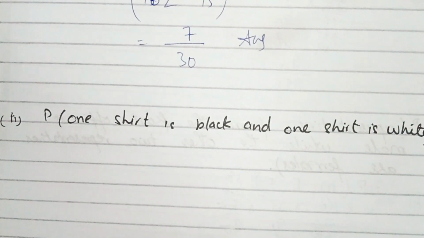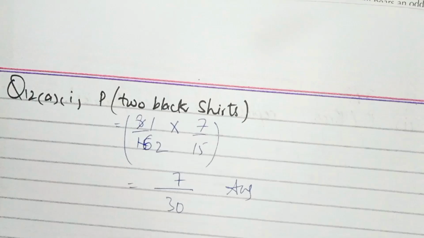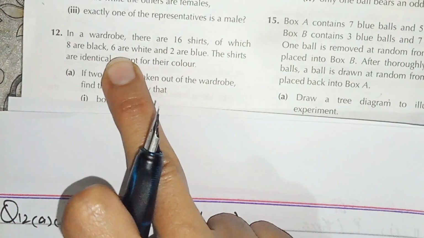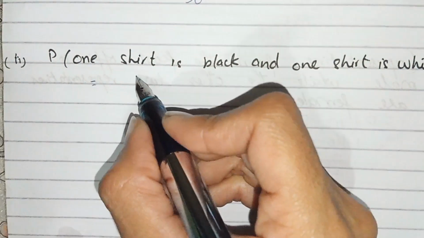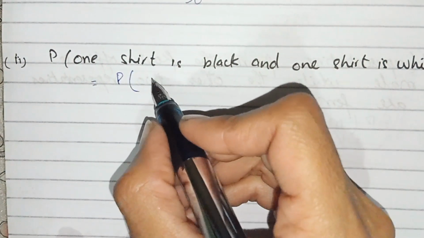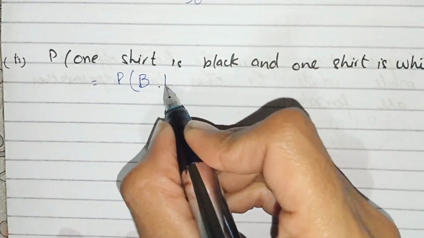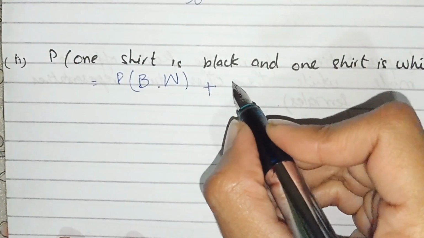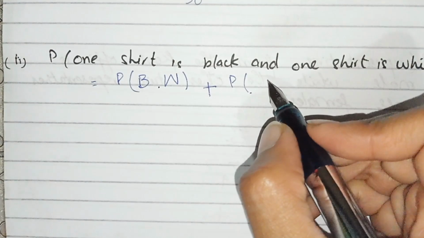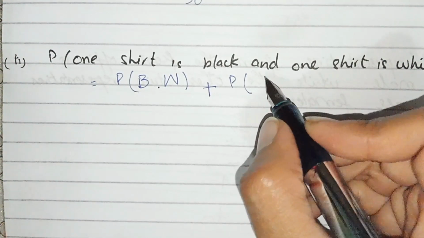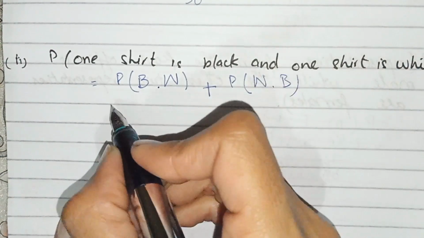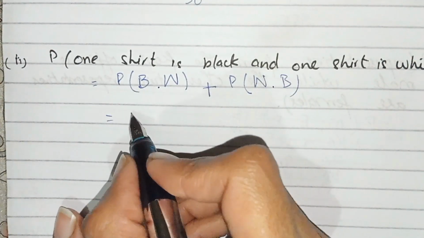Now students, part number 2: one shirt is black and one shirt is white, and you know that the white shirts in the wardrobe are 6. So we write the probability of one shirt black and one white, or white and black, like that.